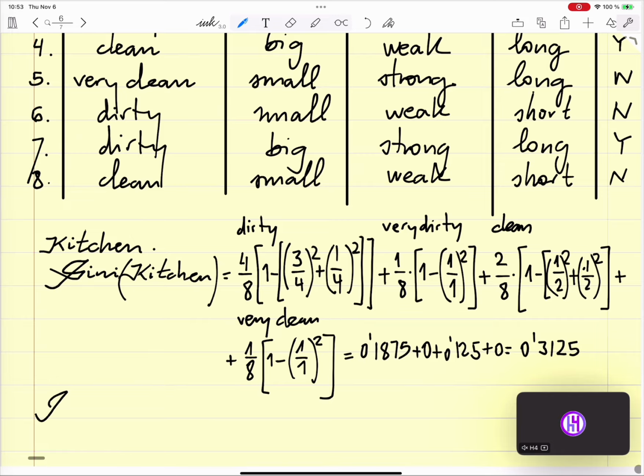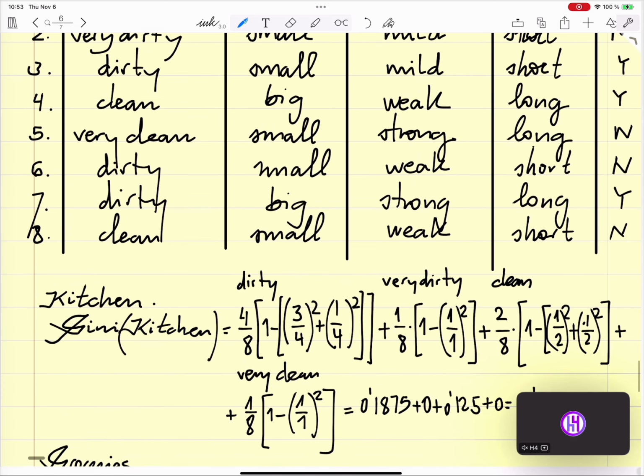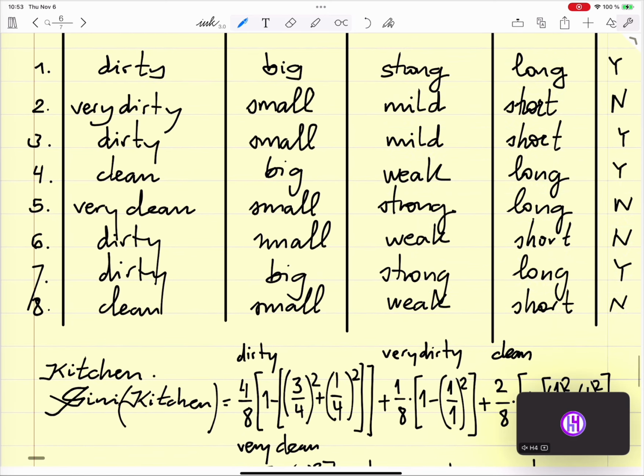So for the groceries, we have a Gini of: big is 3 times.